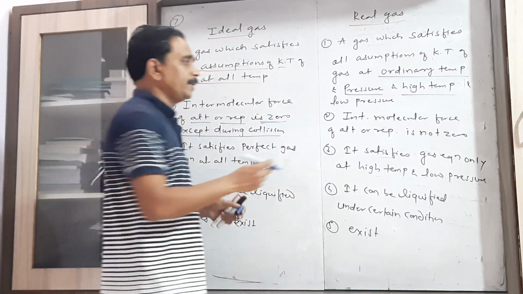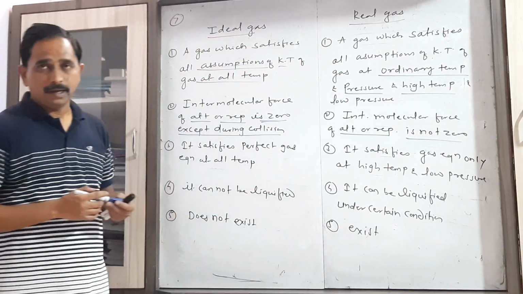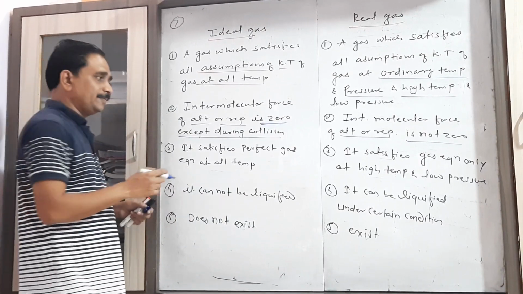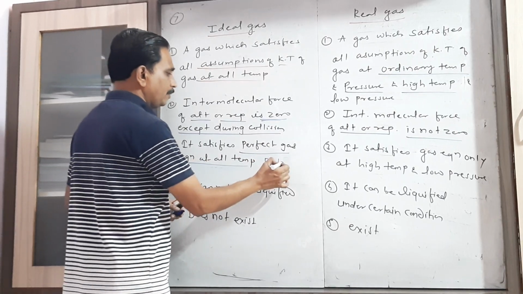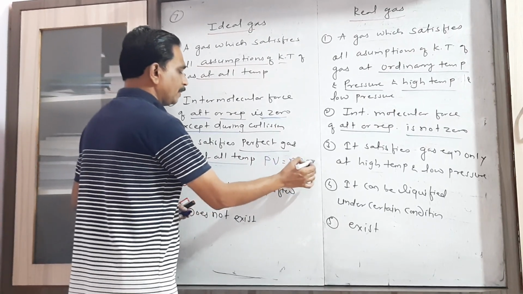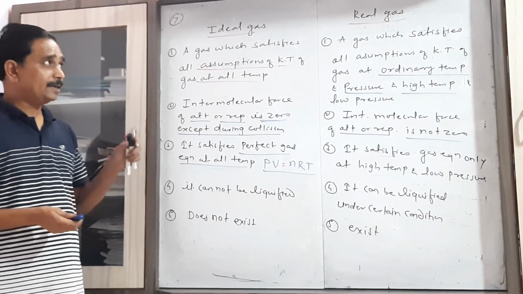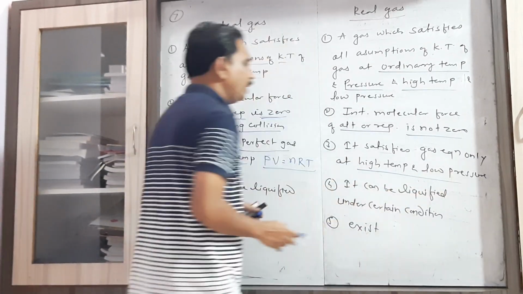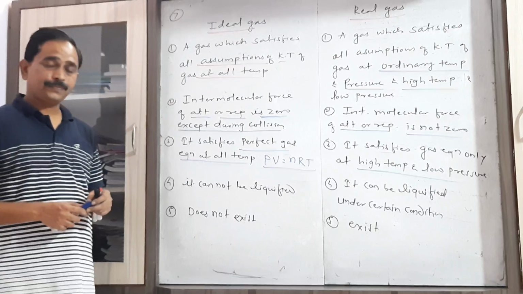But in case of a real gas, that intermolecular force of attraction or repulsion is not zero. An ideal gas satisfies the perfect gas equation, that is PV = nRT, for all temperatures. But a real gas satisfies this equation only at high temperature and low pressure.